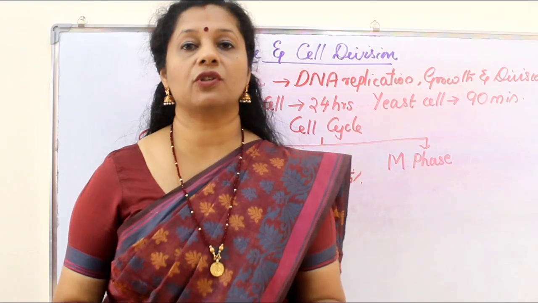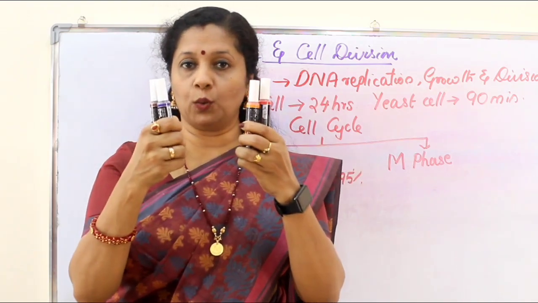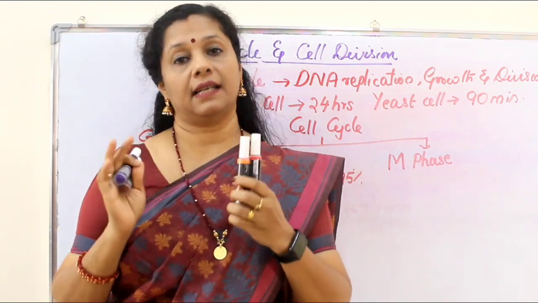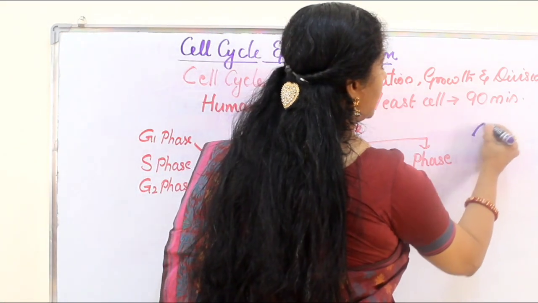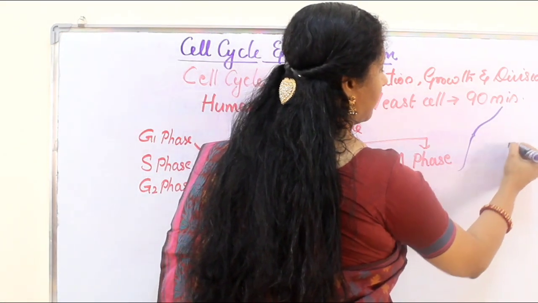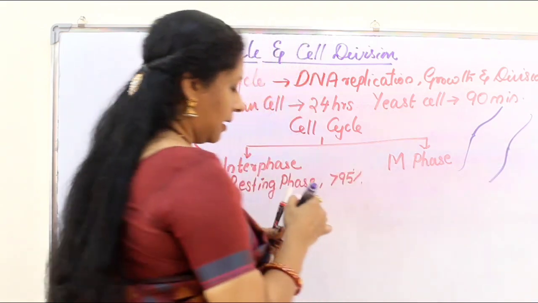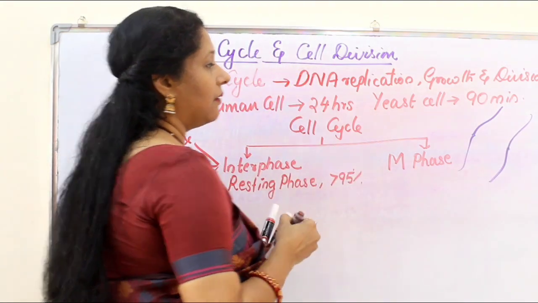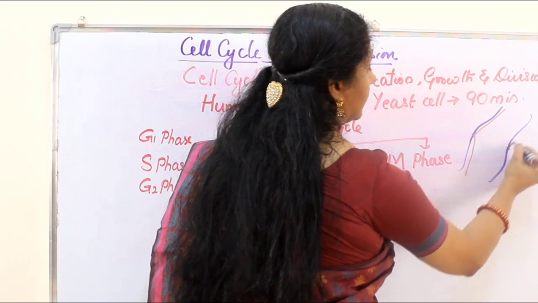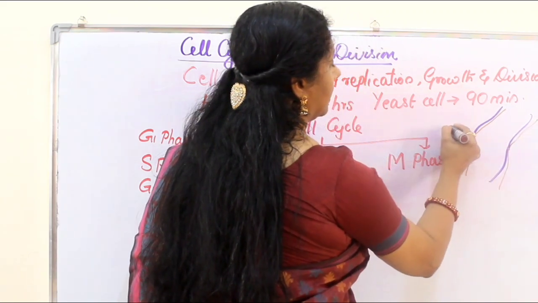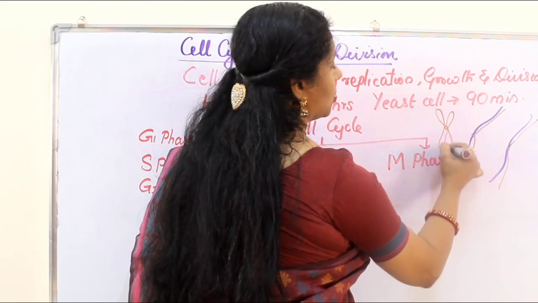After duplication also, we consider the number to be 2, but the content has doubled. So I'll just show you how it happens. Suppose this is the initial one strand of DNA. Now what happens? It will form one more new strand like this. So the chromosome ultimately gets 2 arms.